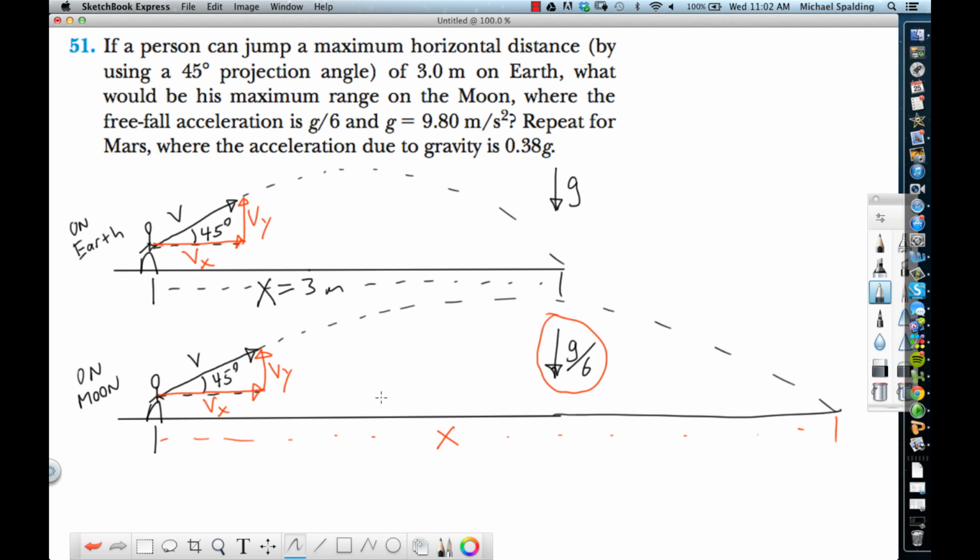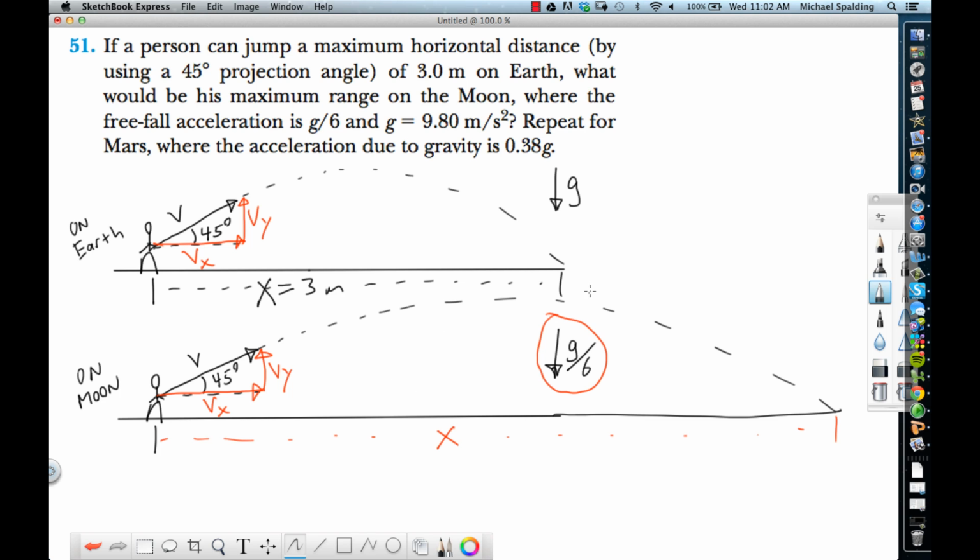Well, gravity is an acceleration, but this guy is going to have more time in the air. The fact that gravity is weaker allows the guy, what do they use in basketball? Hang time. This would be incredible hang time, because gravity's not pushing him down as hard.